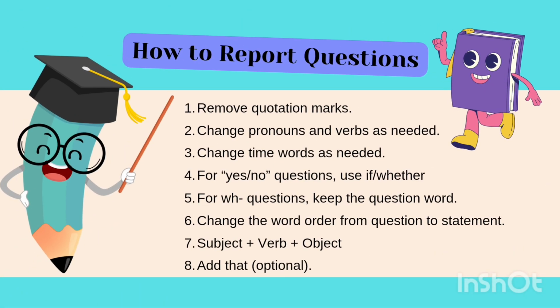How to report a question? The second type is question. Number 1, remove quotation marks. 2, change pronouns and verbs as needed. 3, change time words as needed. 4, for yes/no questions, use if or whether. For WH questions, keep the question word. Change the word order from question to statement, that is, subject plus verb plus object. This is the rule. And at the last, add "that"; this is optional, you can omit it.